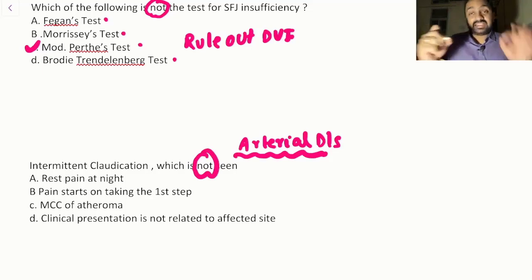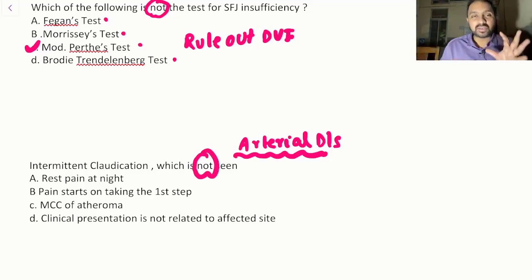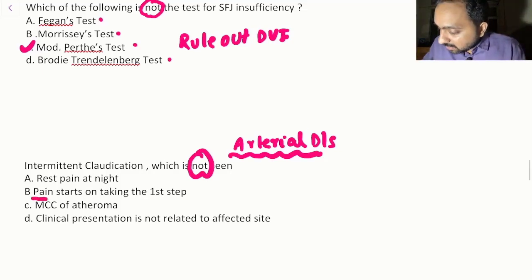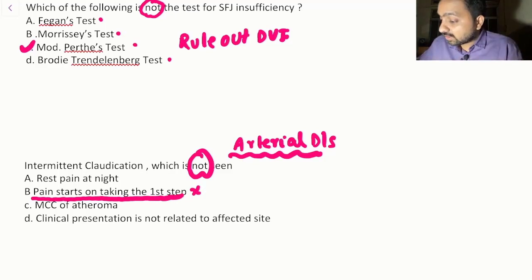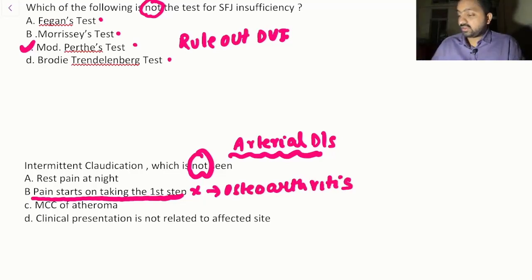Bailey and Love clearly mentions one line: pain starts on taking first step. No, it is unlike osteoarthritis. So it is in osteoarthritis that the pain starts developing on taking the first step.